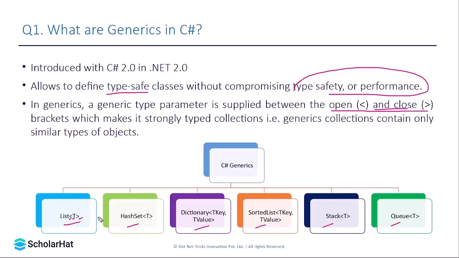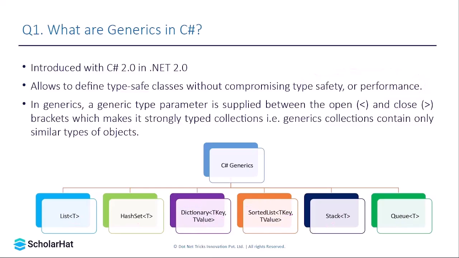You can see the syntax of everything is similar apart from Dictionary and SortedList because those contain a key-value pair. We'll discuss key-value pairs as well, but as of now, from an interview perspective, you can say that generics are of the following types, and they include a list, a hash set, a dictionary, a sorted list, a stack, and a queue.